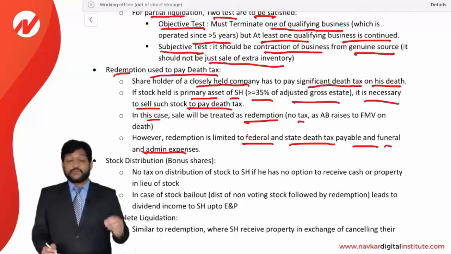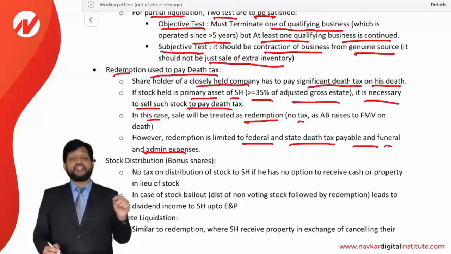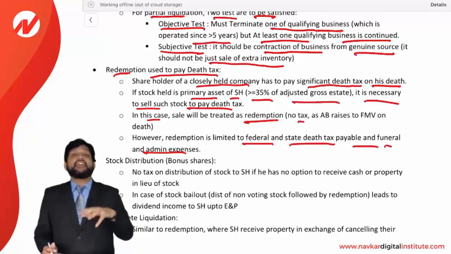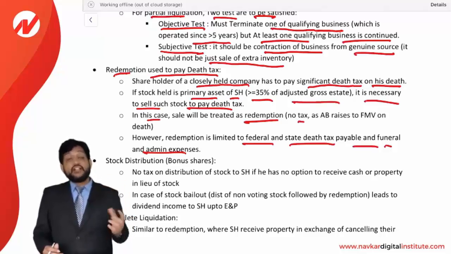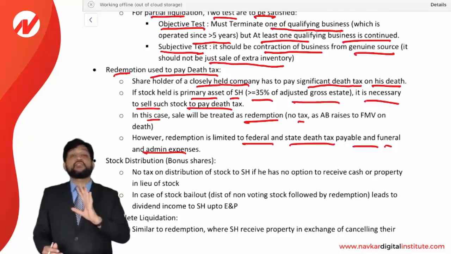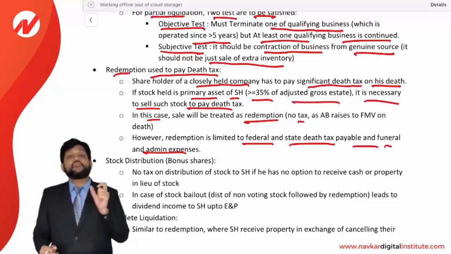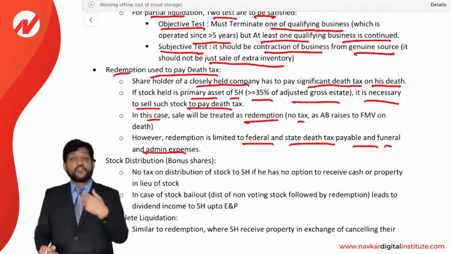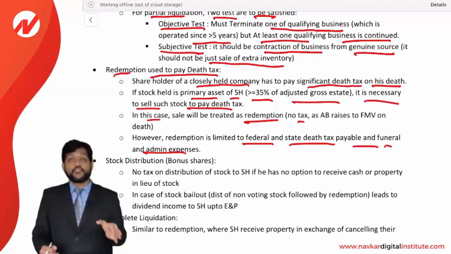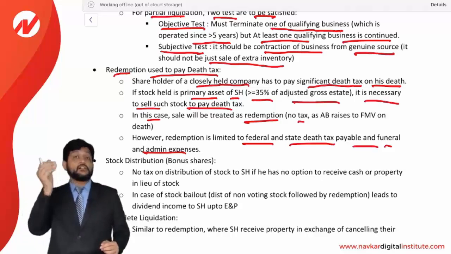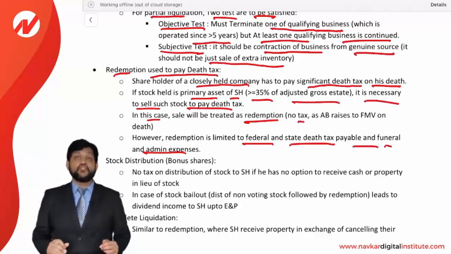So what they are saying is, if a person dies, the death tax is payable on his death. Now, huge death tax is payable. So, if to pay the death tax the property has to be sold, the stock has to be sold, then that sale of stock will be considered as a redemption, which is used for paying the state or federal death tax. Up to the value of state and federal death tax and funeral and admin expenses, it will be considered as a redemption. So just be very clear, because a huge death tax is payable on the death of a person who is holding stock in a personal holding company, or you can say private companies.